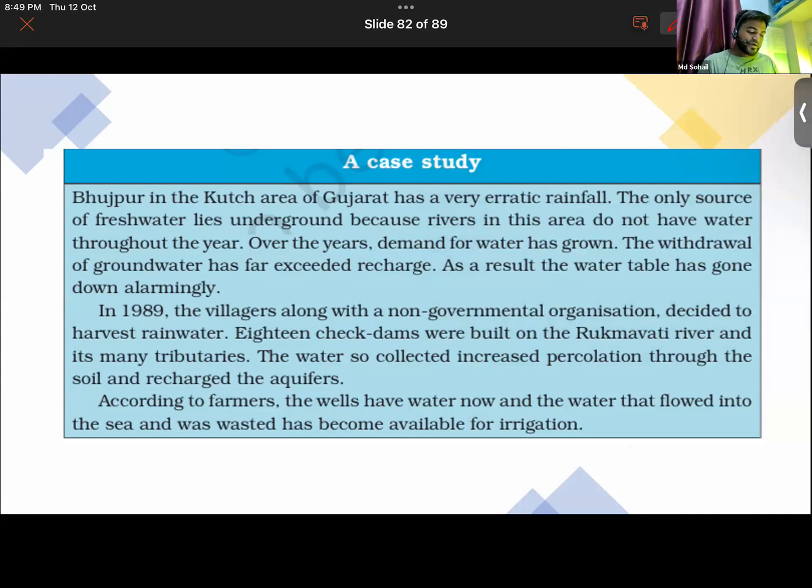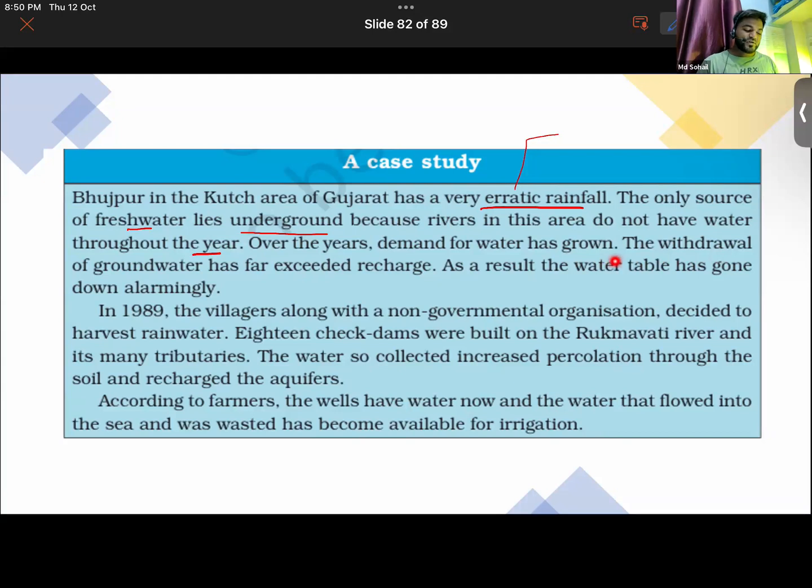Now there's a case study I would like to highlight that was given in your NCERT. Bhojpur in the Kutch area of Gujarat has very erratic rainfall. The only source of fresh water lies underground because rivers in this area do not have water throughout the year. Erratic rainfall means less regular, improper rainfall. Over the years, demand for water has grown as the population is growing there.